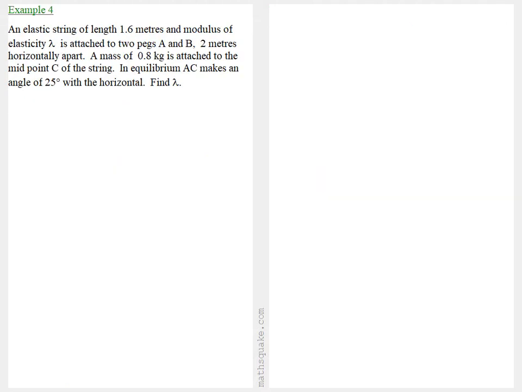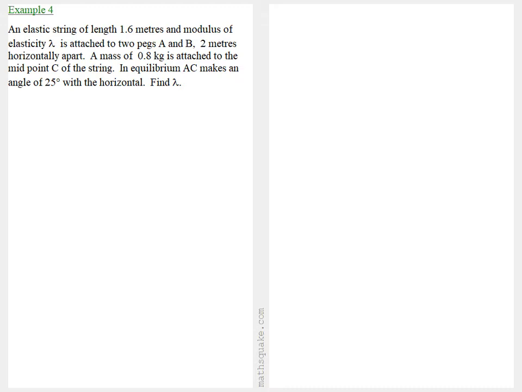In example 4, an elastic string of length 1.6 meters and modulus of elasticity lambda is attached to 2 pegs A and B, 2 meters horizontally apart. A mass of 0.8 kilograms is attached to the midpoint C of the string. In equilibrium, AC makes an angle of 25 degrees with the horizontal.